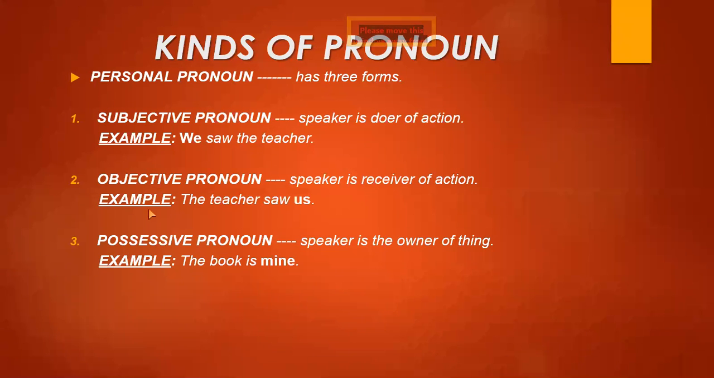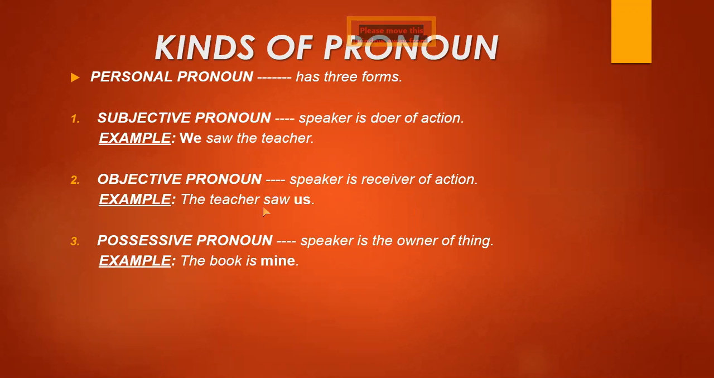Second kind of personal pronoun is objective pronoun, in which the speaker, and turn off your cameras please. Objective pronoun is the pronoun in which the speaker is the receiver of action. That means subjective pronoun and objective pronoun are opposites to each other. Here you can see that speaker is the receiver of action. It means speaker is not doing any action. He just receives the action.